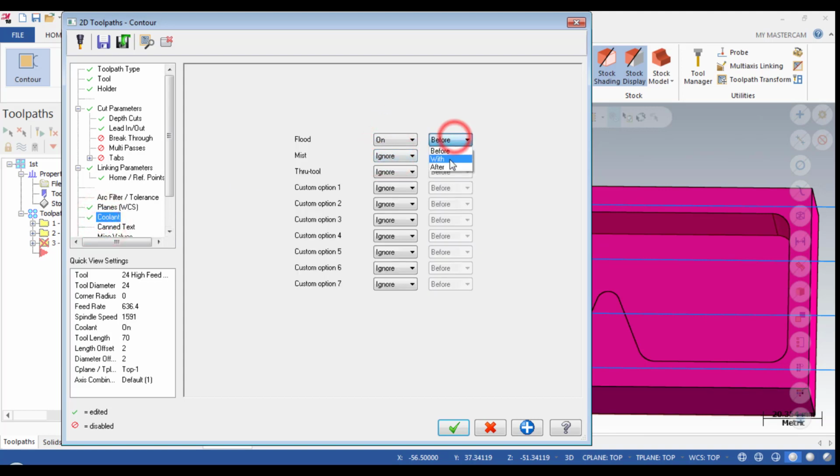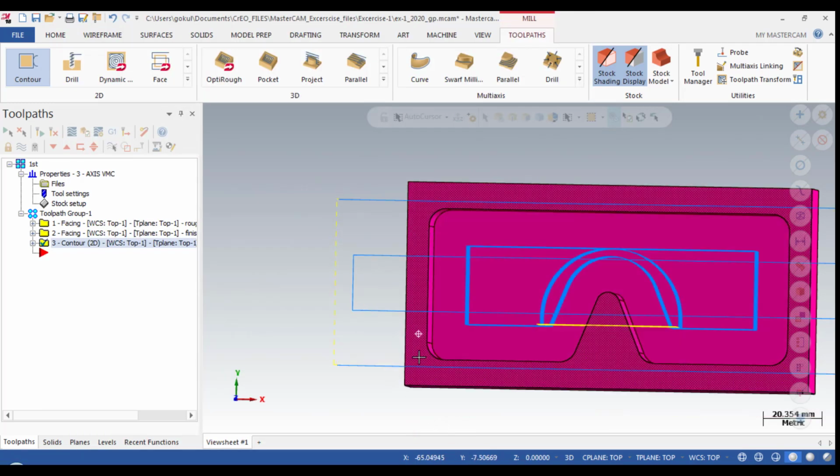Okay, and go for coolant on and width, through coolant to be on.